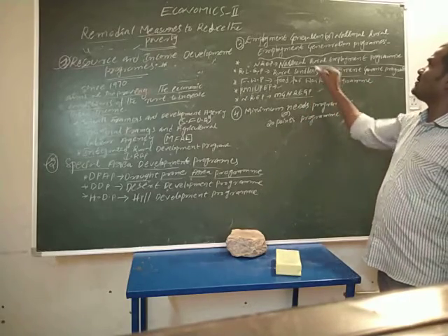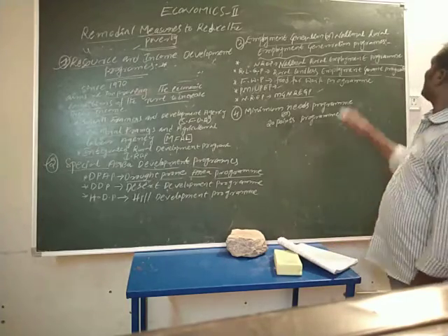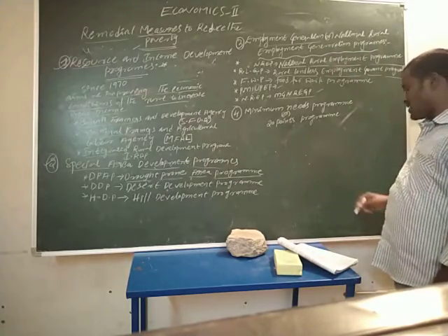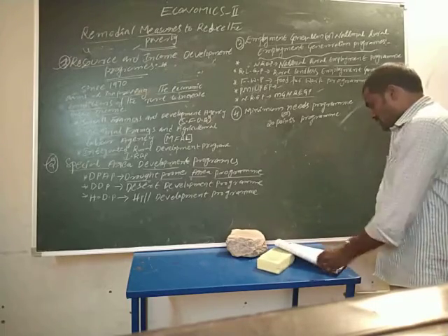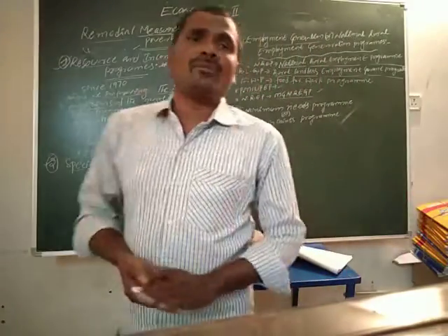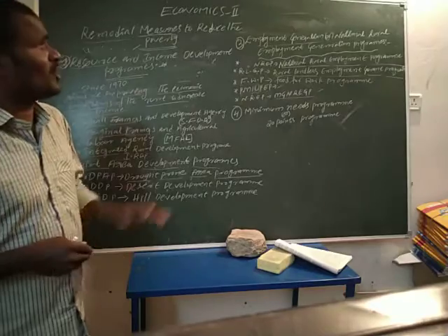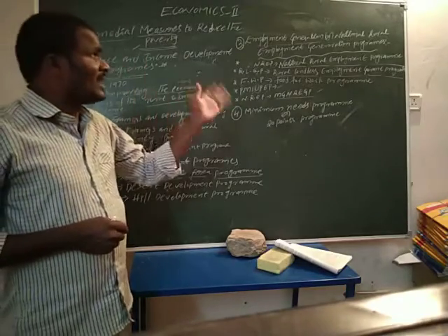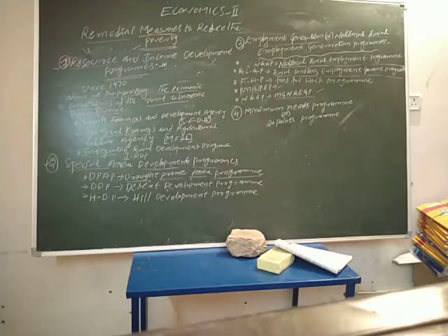The third one, employment generation or national rural employment generation program. So the aim is to increase the income levels as well as remove the poverty and provide gainful employment in rural and urban places.